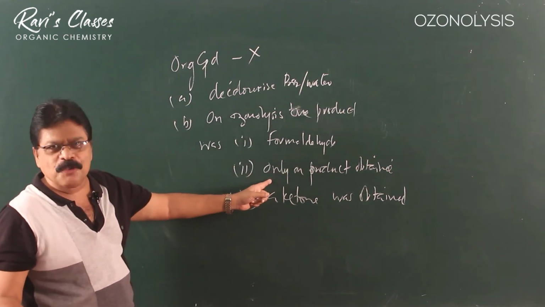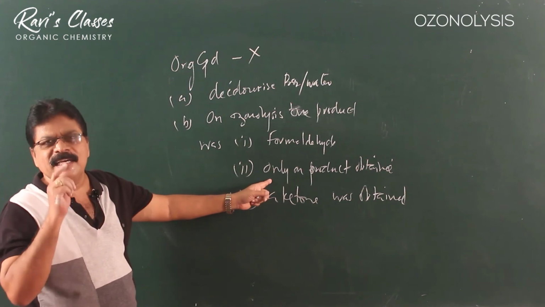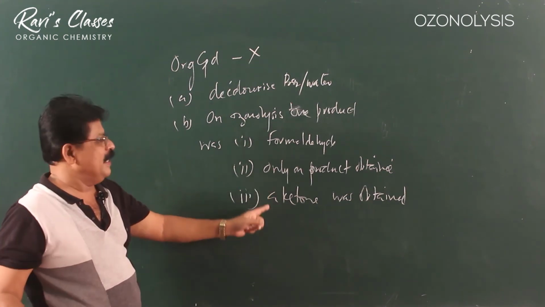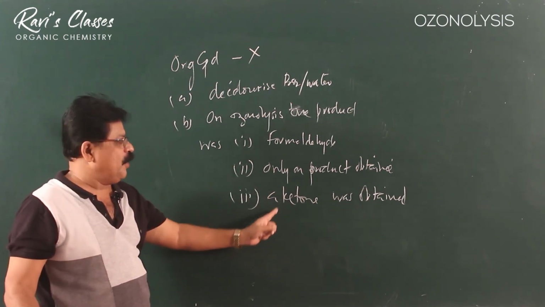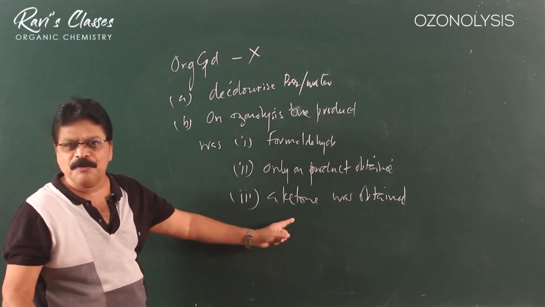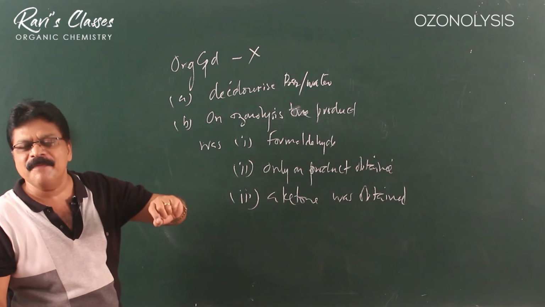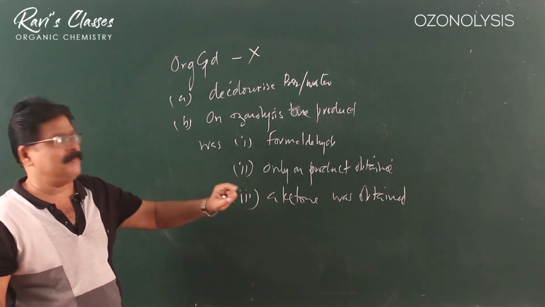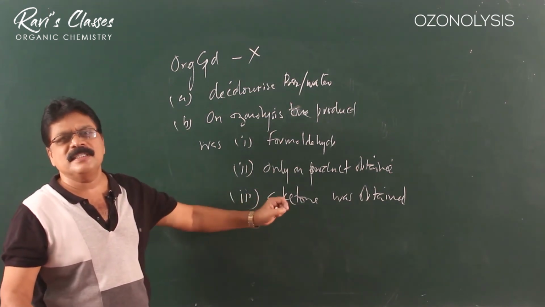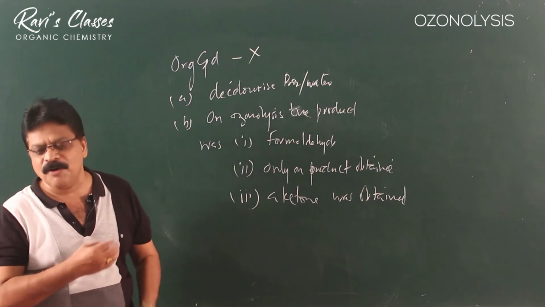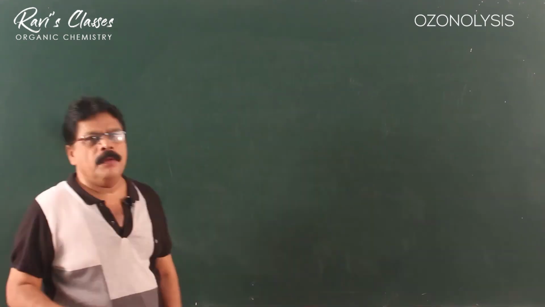If only one product is obtained, among the choices, it will be a symmetrical alkene. If acetone or a ketone was obtained, then the organic compound has a pi bond and the pi bond carbon has an alkyl group. So, this is the information that we can draw out of ozonolysis.